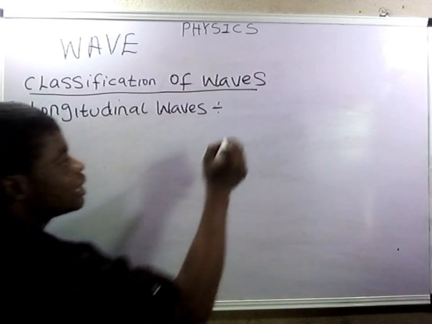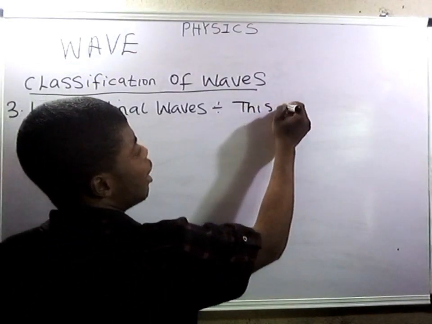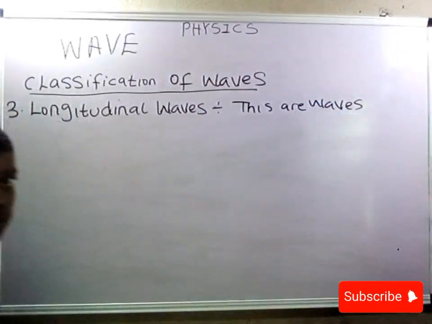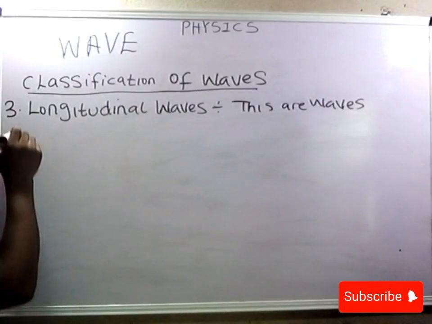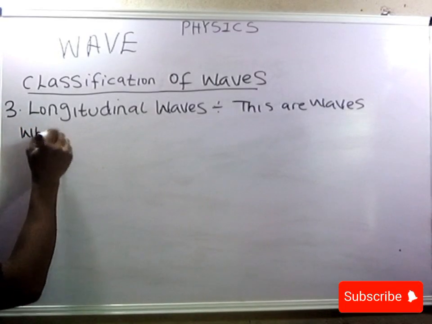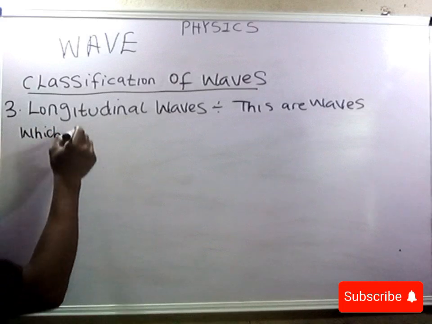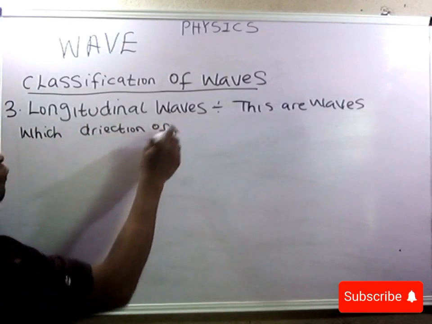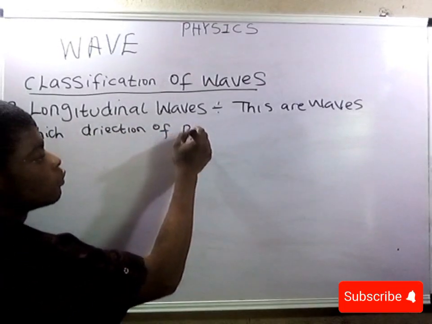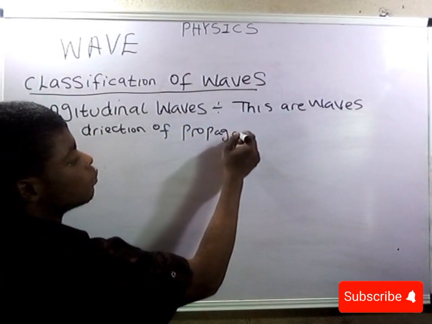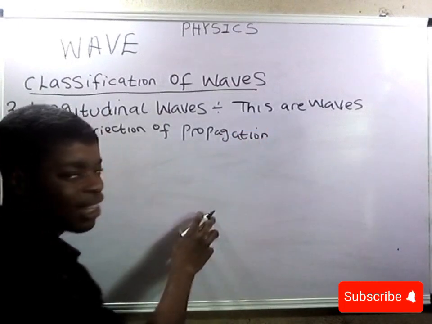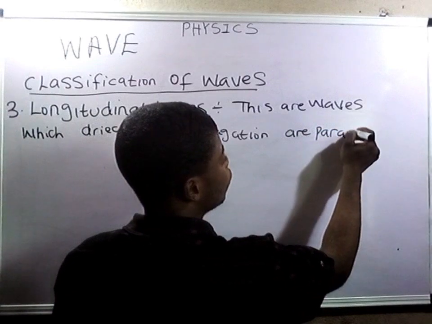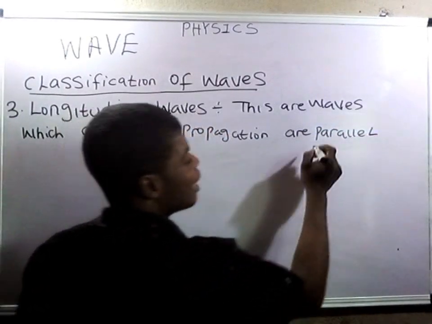These are waves whose direction of propagation are parallel. The keyword here is parallel.